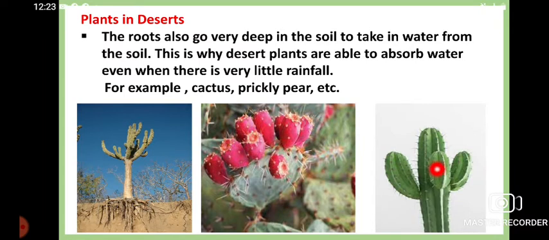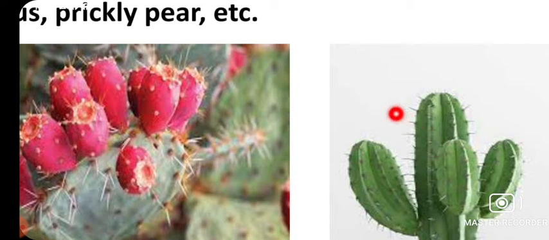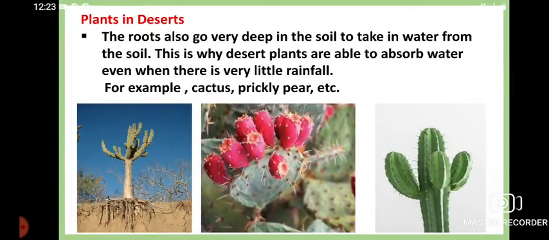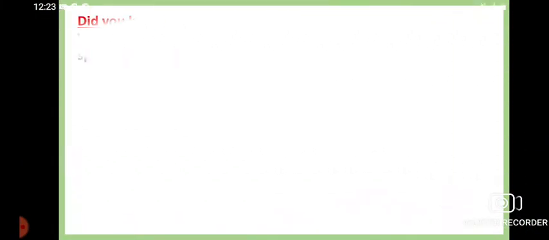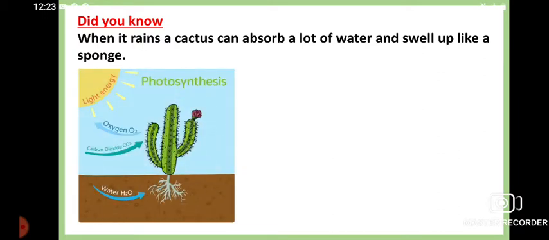Okay, so in this context we can give the example of the cactus and the prickly pear. I can show you how these leaves are modified into spines, and how the stems are fleshy, which can carry out photosynthesis. These are all stems, because their leaves have already been modified into spines. Okay, so these stems are carrying out photosynthesis. In this context, I must tell you one thing: when it rains, a cactus can absorb a lot of water and swells up like a sponge. See?